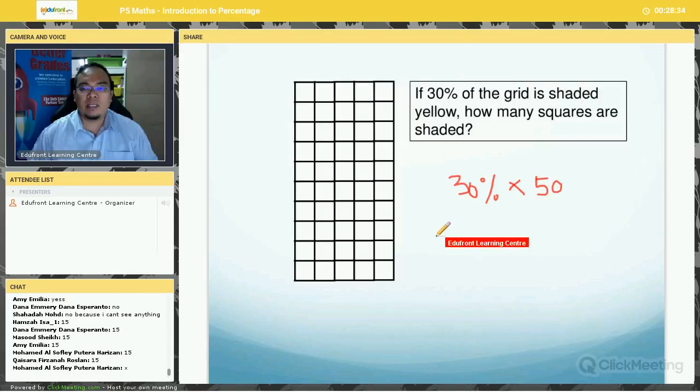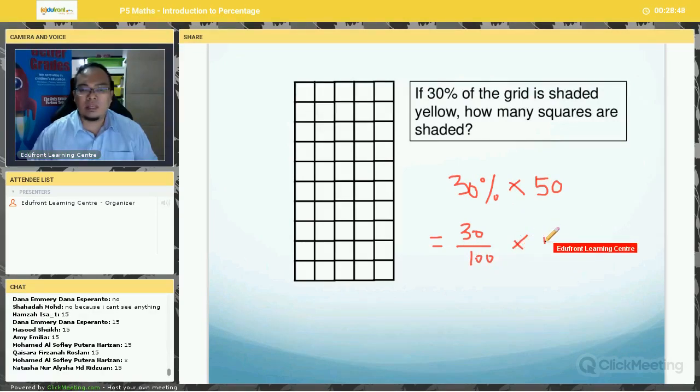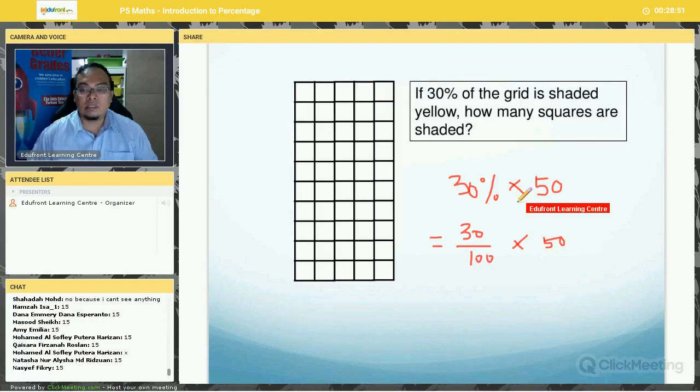Okay, of 50. So equals to, remember, percent means per 100. So 30 over 100 multiply by 50. So you take note, now let's change it. You see 30%, 30%, right? When I change to